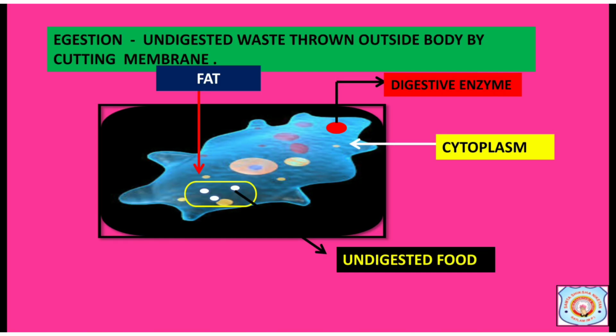The next process is egestion process. The undigested waste food is taken near the cell membrane and thrown outside the cell by cutting the membrane. This is called egestion process.